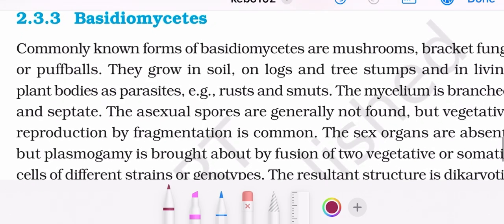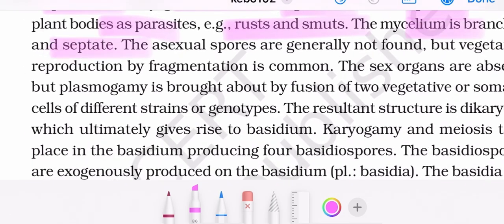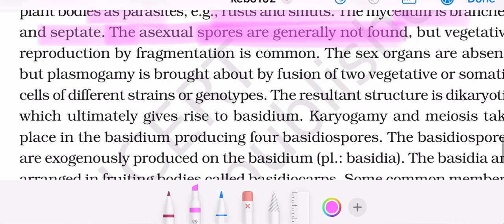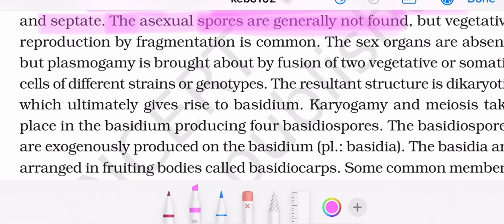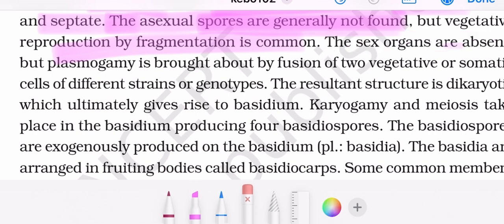Now moving to Basidiomycetes. Commonly known forms of Basidiomycetes are mushroom, bracket fungi, or puffball. They grow in soil, on logs, tree stumps, and live in living plants as parasites. Examples: rusts and smuts. Mycelium is branched and septate. The asexual spores are generally not found, but vegetative reproduction by fragmentation is common. The sex organs are absent. Again, important line: sex organs are absent.